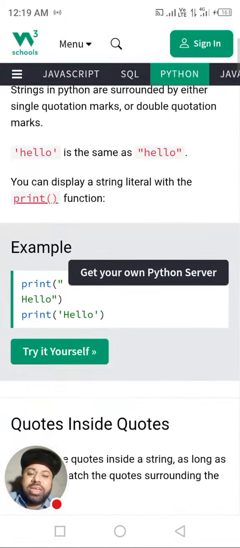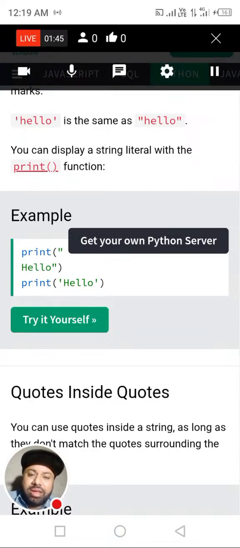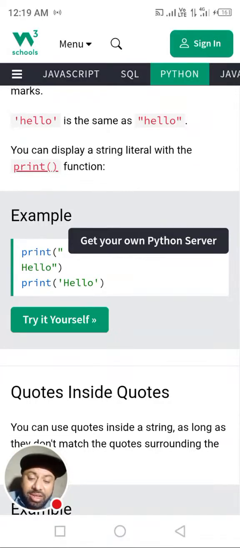You can display a string literal with the print function. We can print any letter, characters or strings, or even an integer, and whether it is within double quotes or single quotes, it will be considered a string. So we are going to try it out.